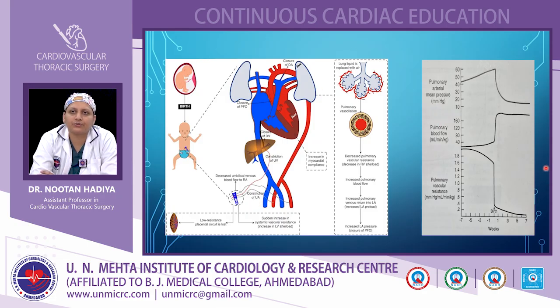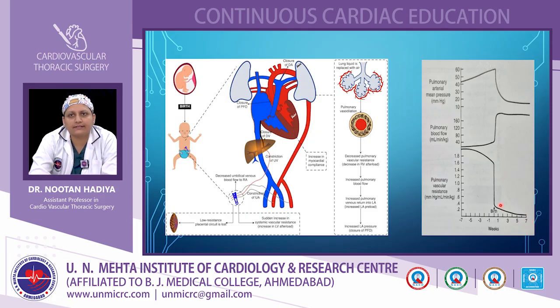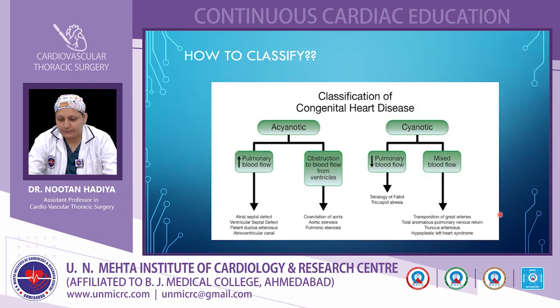On the left side of the figure, you can see the graph that shows the changes in the pulmonary arterial mean pressure, the pulmonary blood flow, and the pulmonary vascular resistance before birth, at birth, and after 6 to 7 weeks of birth. As you can see, there is a sudden fall in the pulmonary vascular resistance at birth. This is due to the pulmonary vasodilatation effect. Further, after birth, during 6 to 7 weeks, there is a slow fall in the pulmonary vascular resistance, which is due to the thinning of the medial layer of the pulmonary arterioles.